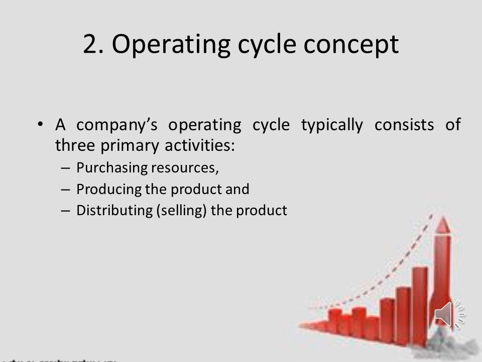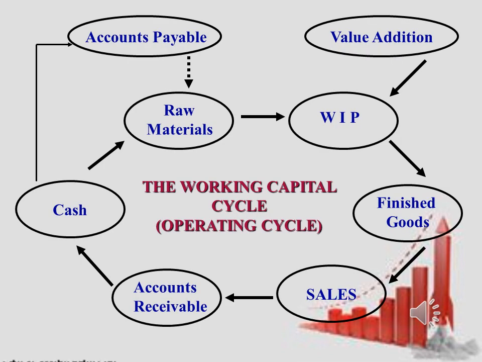A company's operating cycle typically consists of three primary activities. One is purchasing resources, second is producing the product, and third one is distributing the product. The operating cycle of any company starts with the purchase of raw material, then it moves to work in progress. Work in progress definitely adds value to it.